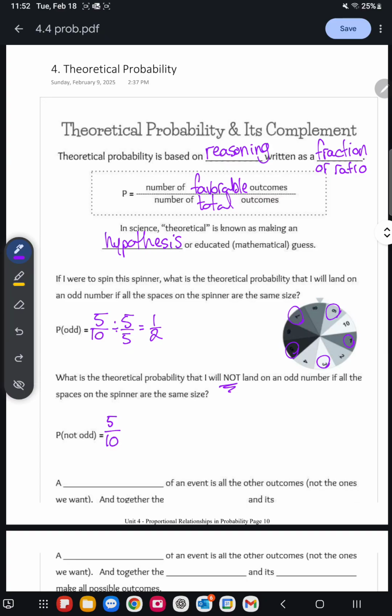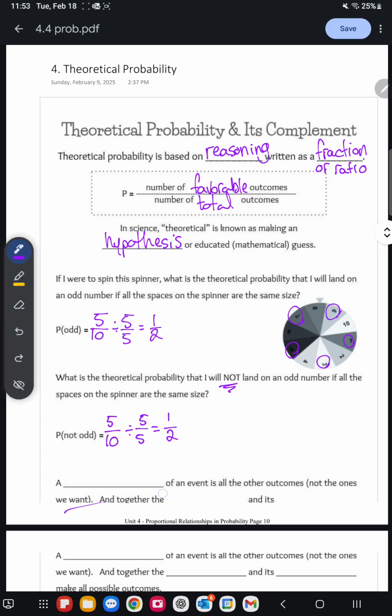So if we want not odd, there are 10 total numbers, 5 of them are not odd, 5 of them are even. Again, we can simplify, divide the numerator and the denominator by the exact same number. 5 divided by 5 is 1, 10 divided by 5 is 2. So the theoretical probability of getting not an odd number is also 1 out of 2.